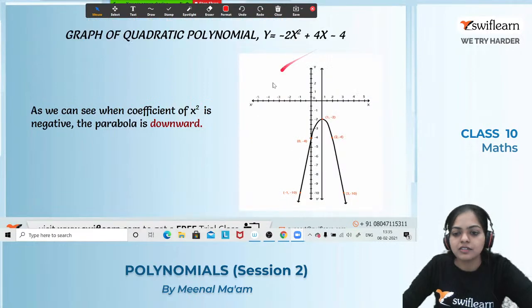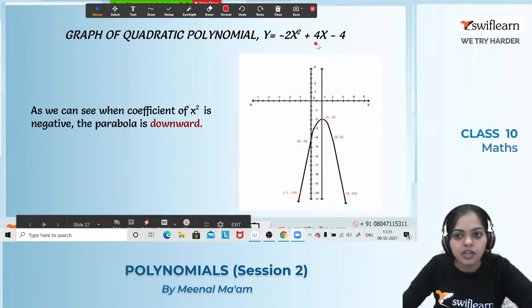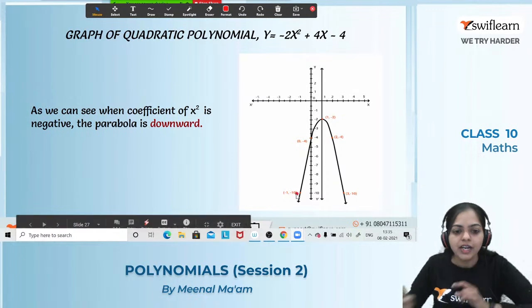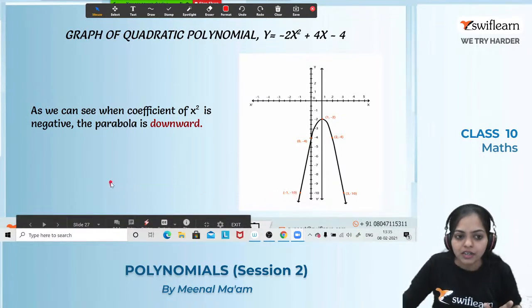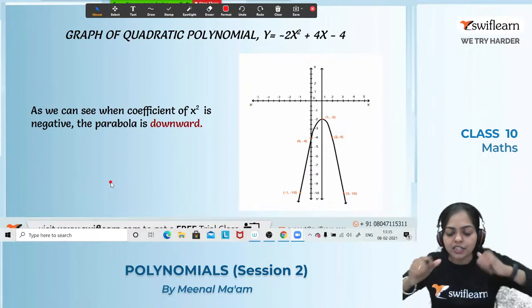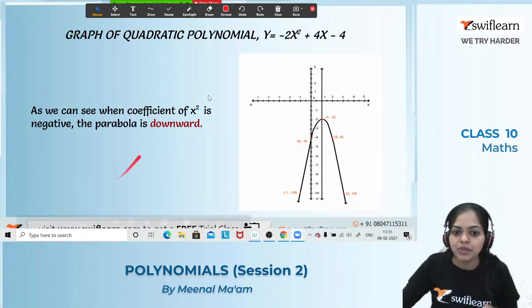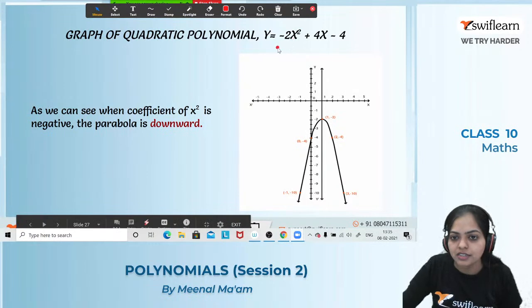So the graph for y equals minus 2x square plus 4x minus 4 is again a parabola, but now the direction is downward. Why? Because the coefficient of x square here is negative.